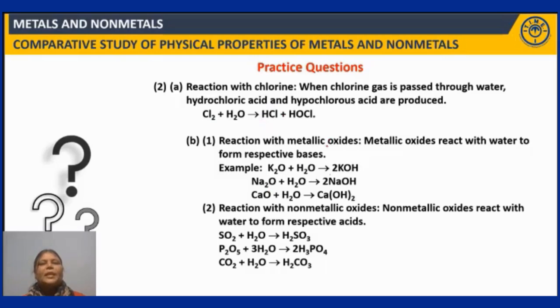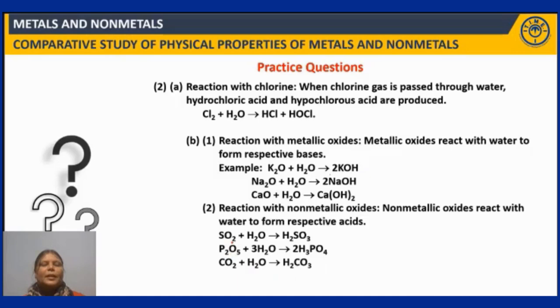And coming to reaction with metal oxides. Metal oxides when they react with water form their respective bases. Right. Whereas non-metal oxides when they react with water form their respective acids. So these are some of the examples of the metal oxides that are taken, and their corresponding bases are also given in the reaction.